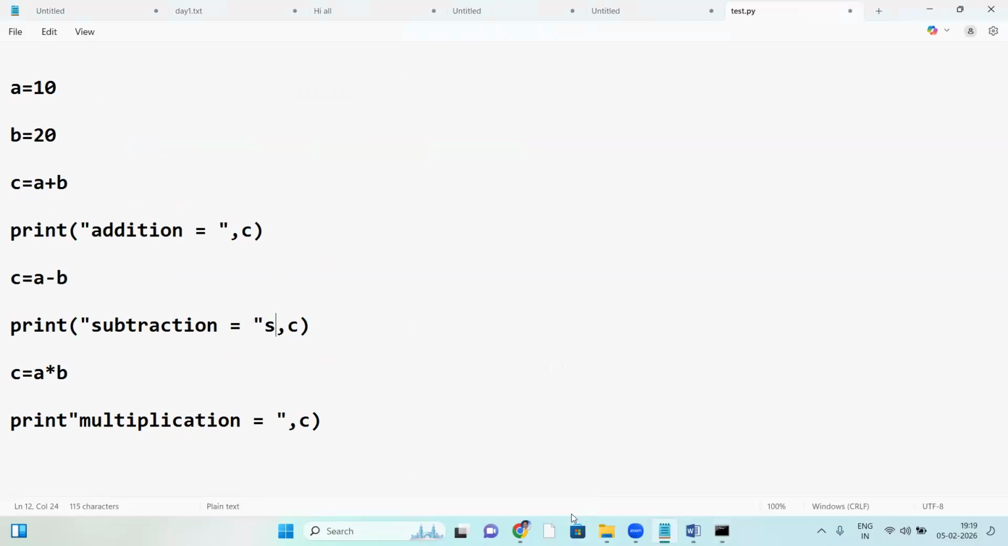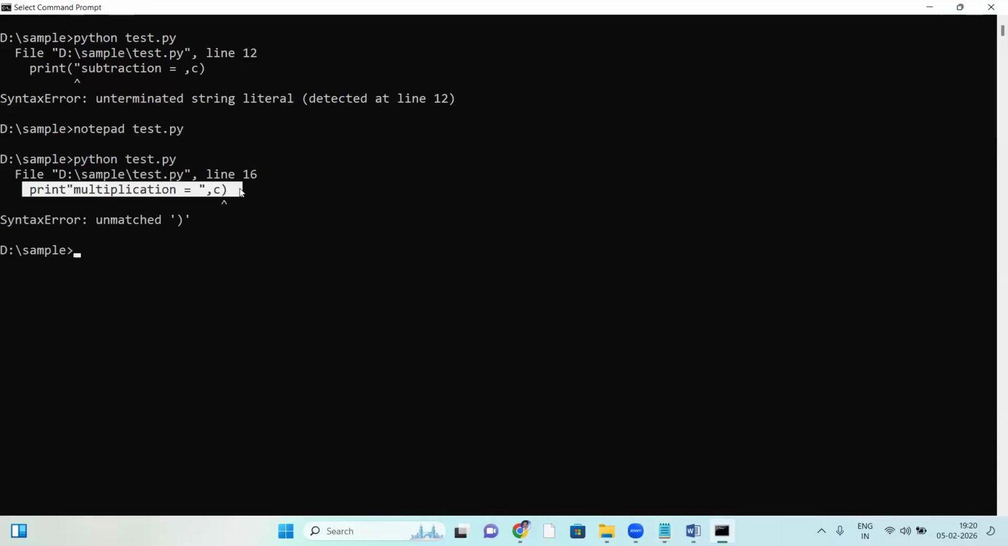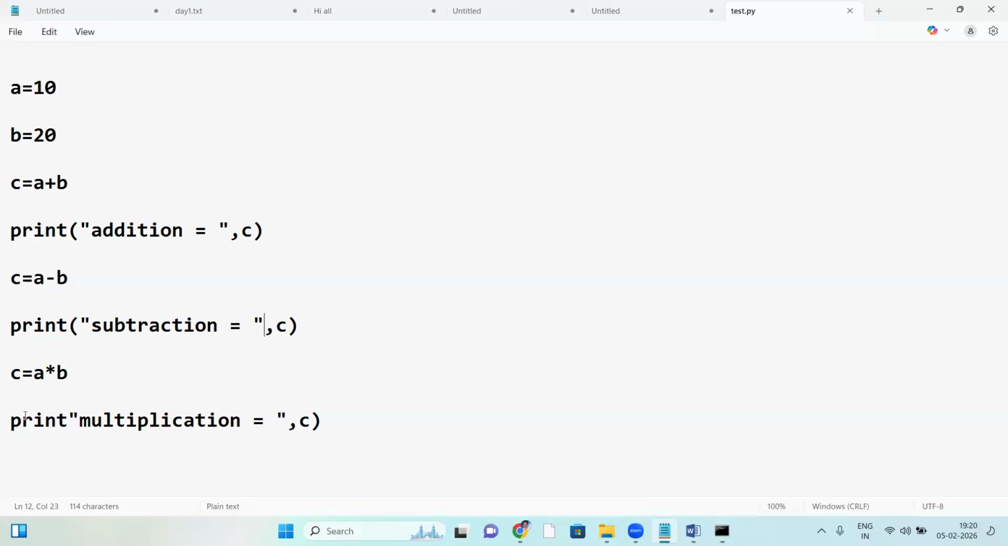After correction, save it. Ctrl S. Saved. After saving, let us run once again. Now it's giving a 16th line error. The interpreter shows only one error, right? On the 16th line, the closing bracket is missing. Save it.